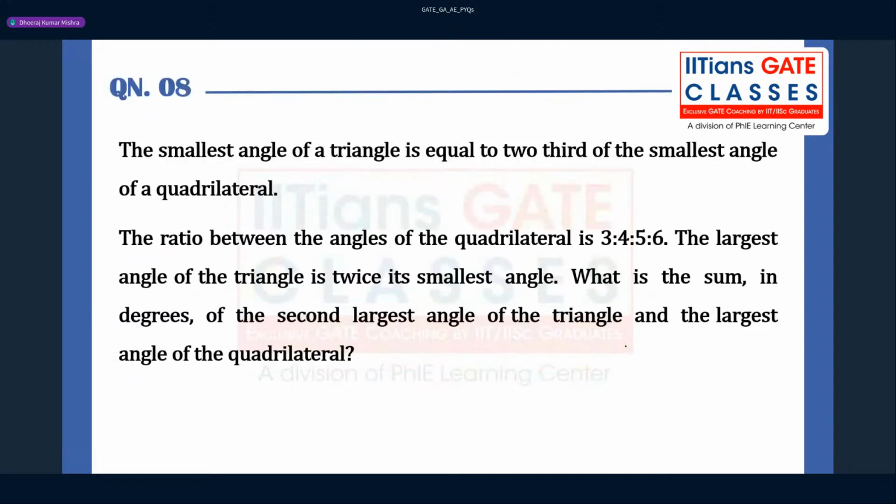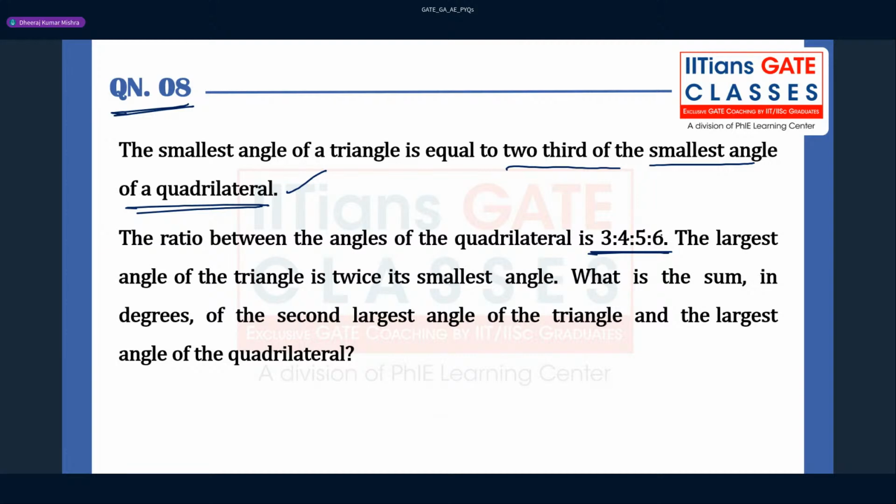Let us move to the next question. The next question is a very amazing question. You see, it is from geometry. The smallest angle of the triangle is equal to 2/3 of the smallest angle of the quadrilateral. Okay, fine. So what they have given in the first statement is the smallest angle of the triangle is equal to 2/3 of the smallest angle of the quadrilateral. So we don't know the smallest angle of the quadrilateral. First of all, we need to find the smallest angle of the quadrilateral. What they have given here, to support this statement, is the ratio between the angles of the quadrilateral. Amazing. Once the ratio is there, you can quickly find the answer, right?